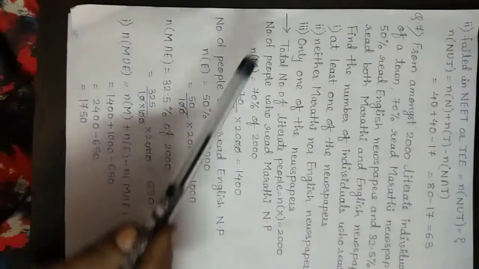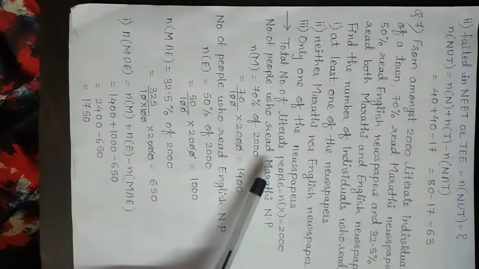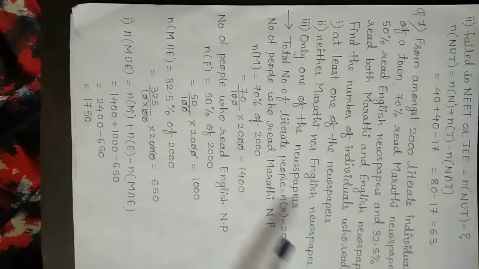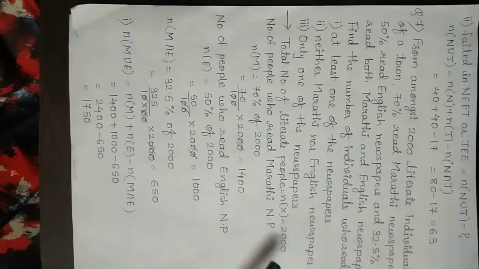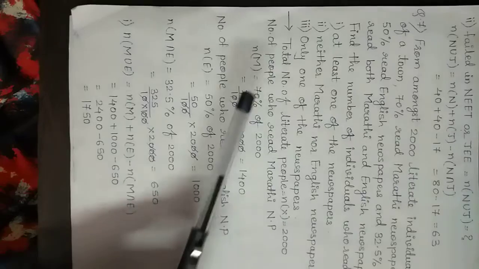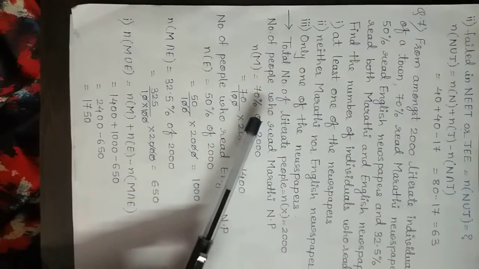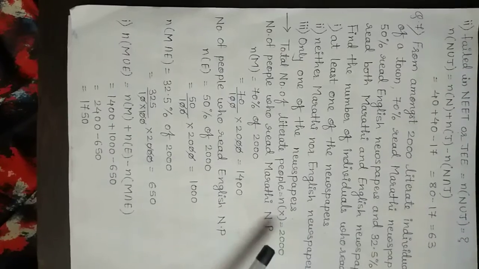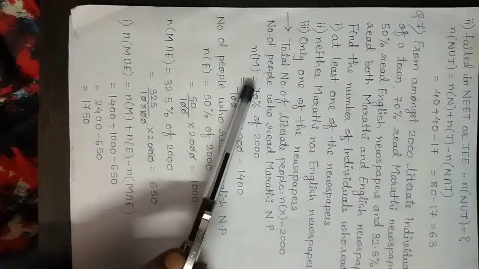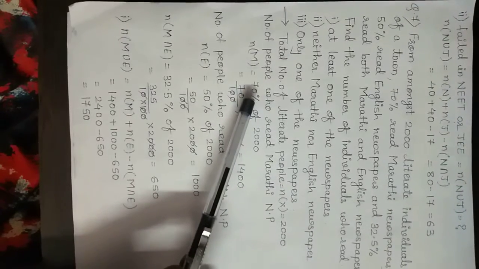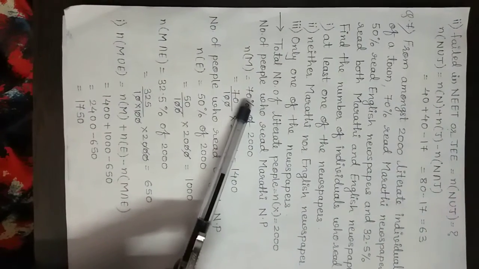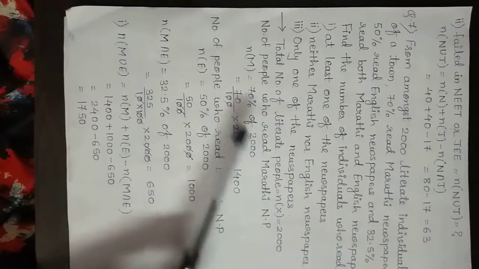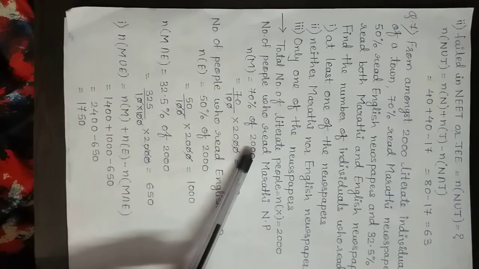Now, here we start with the answer. Total number of literate people, that is n of x, is equal to 2000, as given. Now the number of people who read Marathi newspaper, NP means newspaper, so n of m is equal to 70% of the entire literate people, that means 70% of 2000.